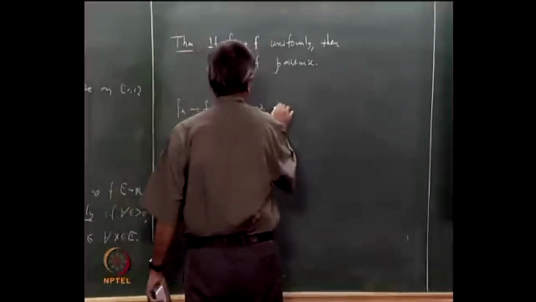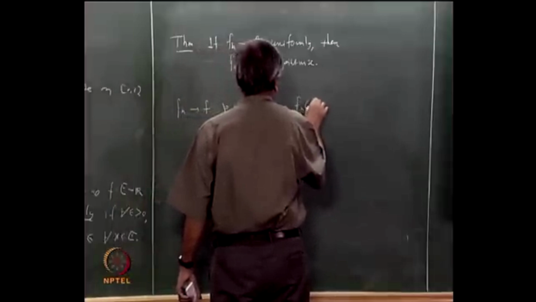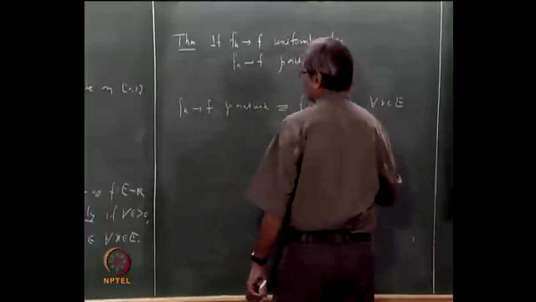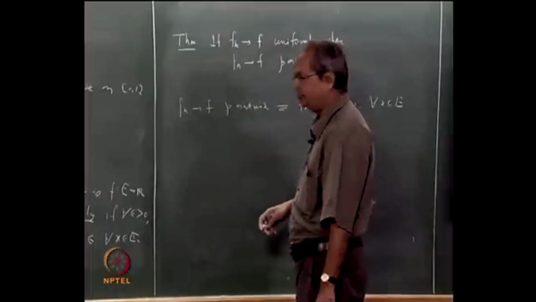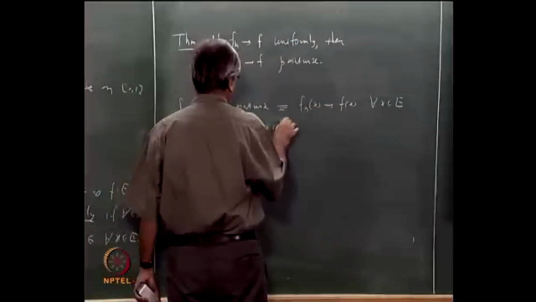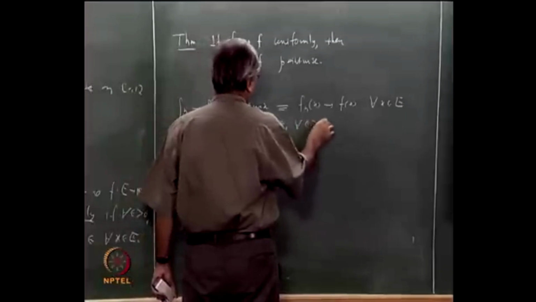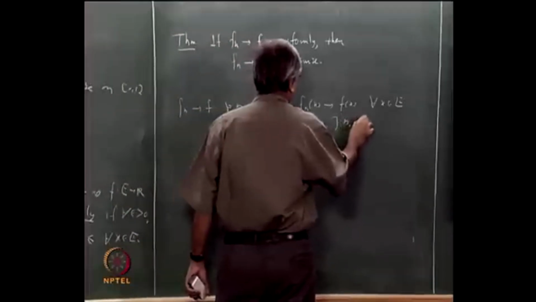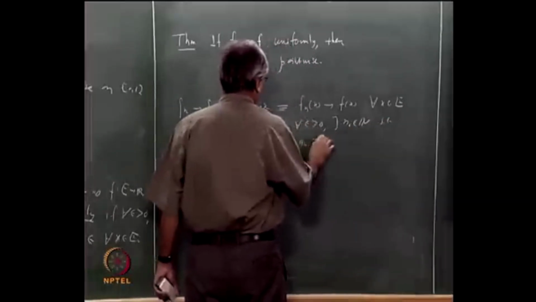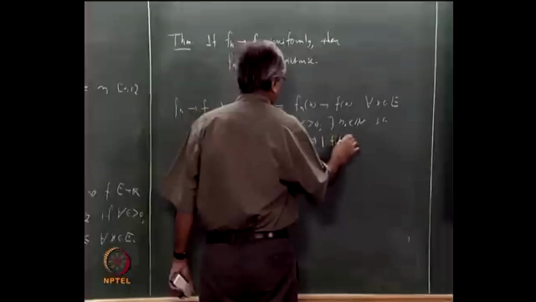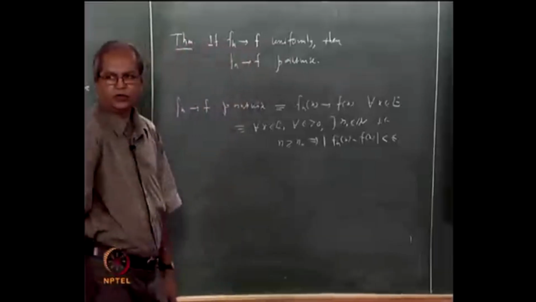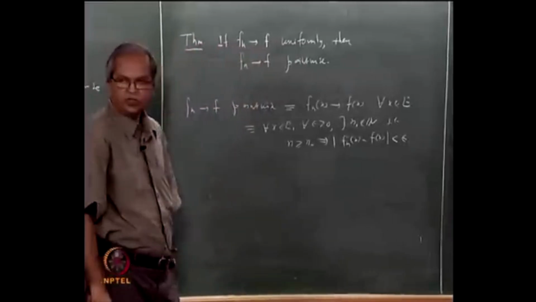This is equivalent to saying that fn(x) converges to f(x) for every x in E, that is, for every x in E and for every epsilon bigger than 0, there exists n0 in N such that n bigger than or equal to n0 implies mod fn(x) minus f(x) is less than epsilon.